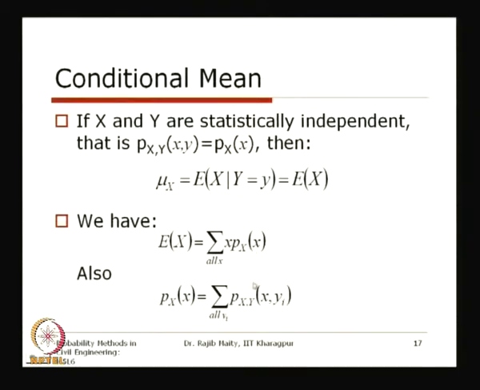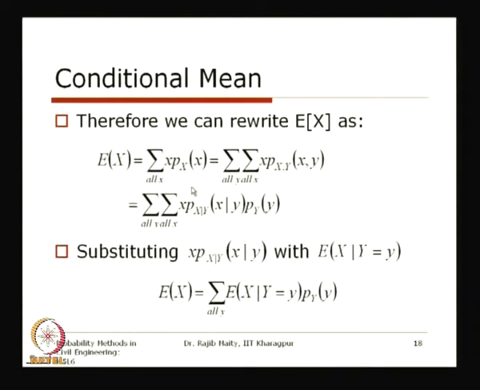So, how will we get the marginal? If we sum over the other variable, that is y, if we marginalize out this y, then we get the marginal distribution of x. We also discussed this earlier when discussing the marginal distribution. So, this p x can be replaced with this equation, where we introduce the joint distribution, summing with respect to all y.